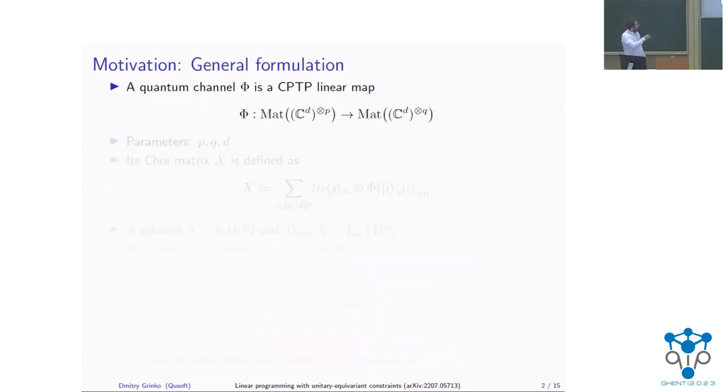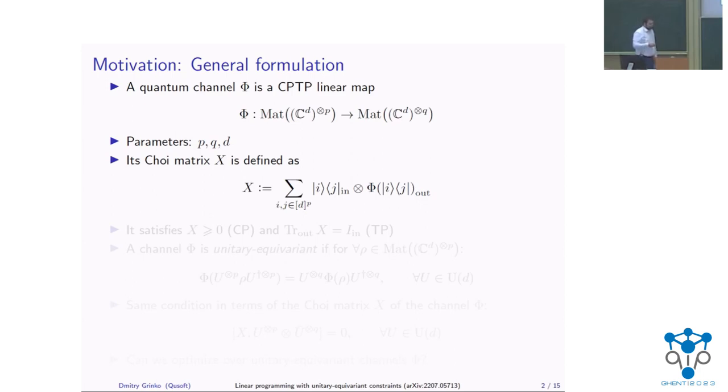But we want to go further, and I want to ask a question about general channels with general inputs and outputs. So we want to consider arbitrary channels where the local dimension of the system is D, and we have P inputs and Q outputs. So these would be our parameters, P, Q, and D.